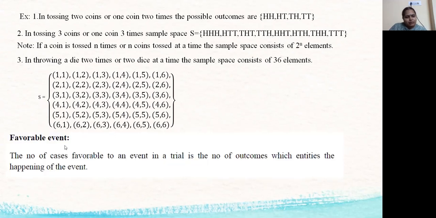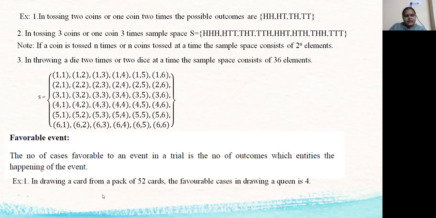Now we discuss another definition, favorable event. The number of cases favorable to an event in a trial is the number of outcomes which entail the happening of the event. Suppose we are taking a card from a pack of 52 cards, then favorable cases in drawing a queen is 4. So in a pack of 52 cards we have 4 queens. So how many ways will we get the queen? 4 cases we have. So the favorable cases in this event is 4.